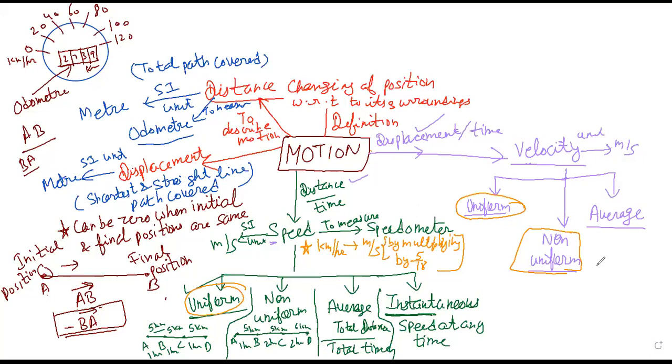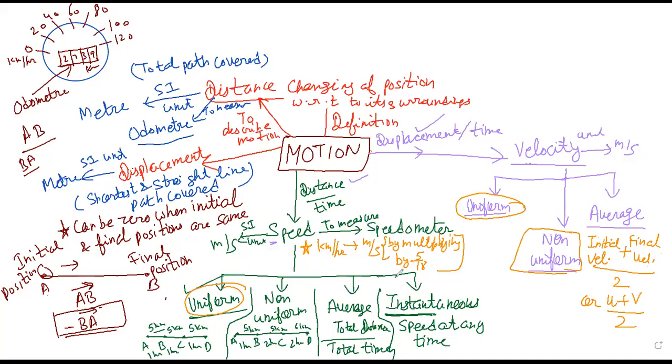Then we have average velocity. Average velocity is not the same. It will be written as, we know that when we have to calculate the average of any number, we use initial value and final value. So initial velocity plus final velocity divided by 2. Initial velocity we write as u and final velocity we write as v. So (u plus v) by 2. This is the average velocity.